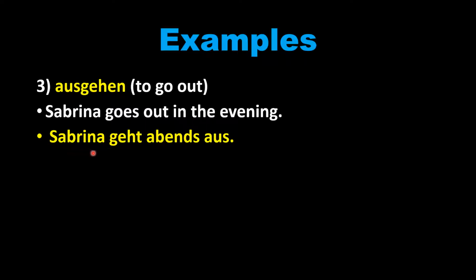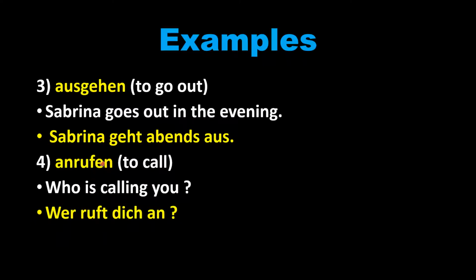Sabrina geht abends aus. This aus is again the prefix of ausgehen, and the verb we have to conjugate according to the subject. That is the third person, Sabrina. That is why it is geht. Sabrina geht abends aus.